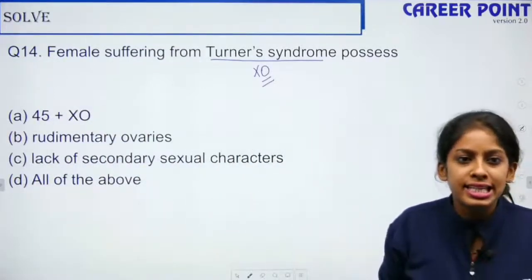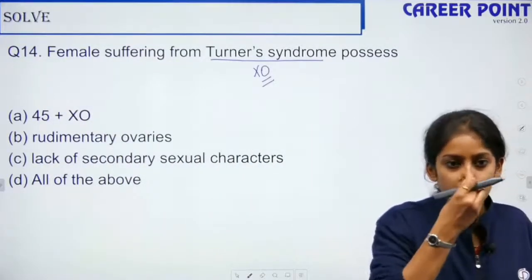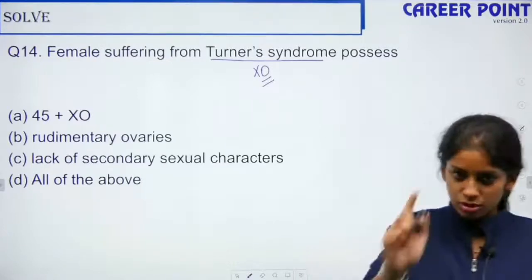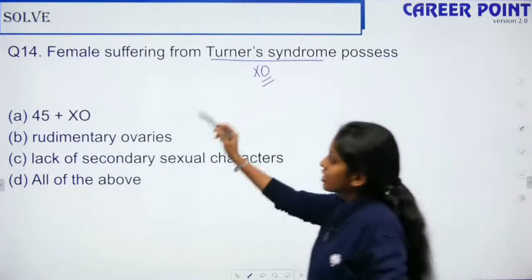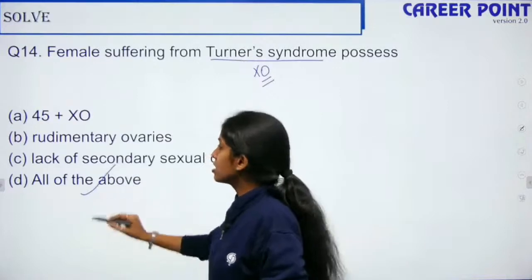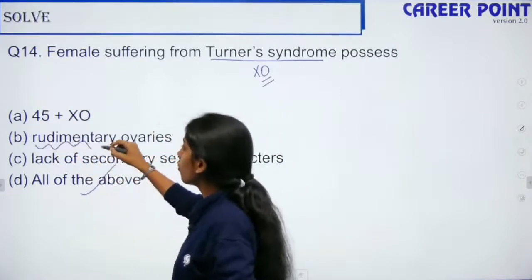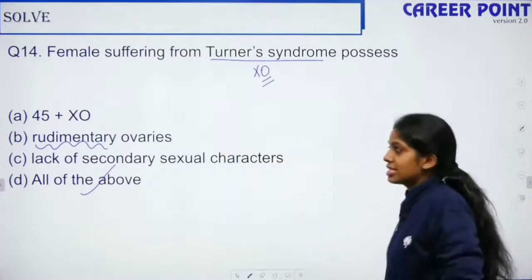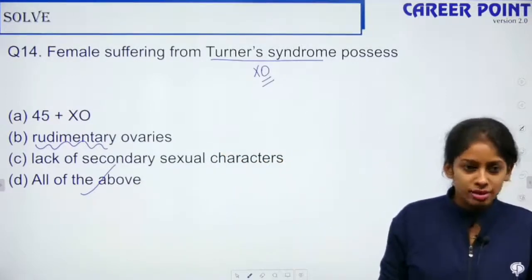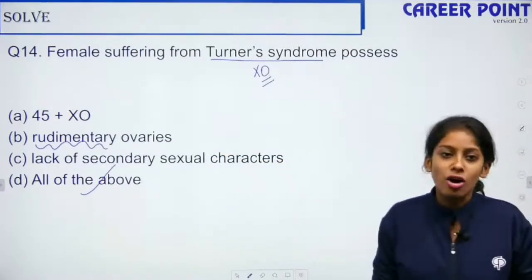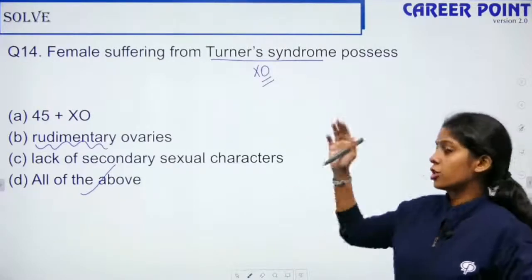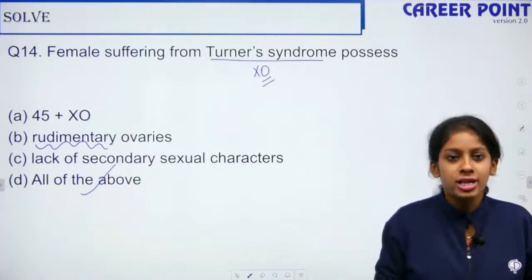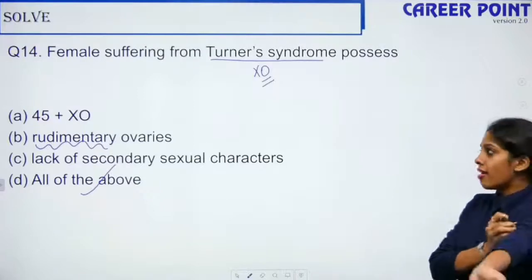If n is 16 in a plant cell, then what is the possible number in metaphase 1 of meiosis? Okay, I am solving it. So yes, all of these is the perfect answer. Rudimentary means ovaries are not well developed, and lack of secondary sexual characters. All of the above is the right answer. Shimpi will give me all right answers, because today in most of the questions you have all of the above. Okay, so Anthony here has a doubt.